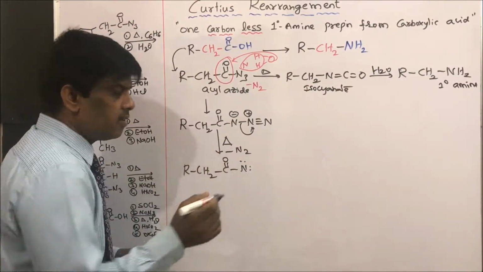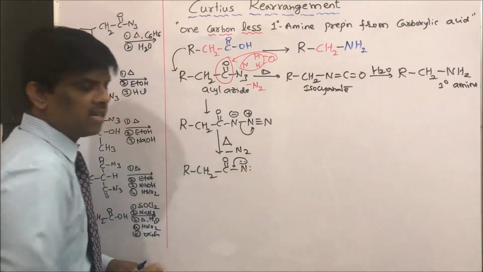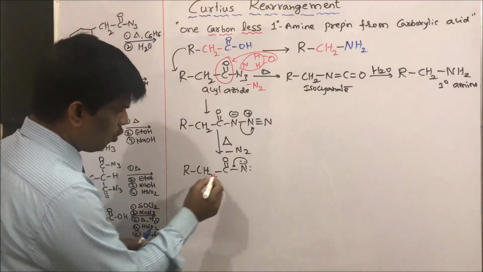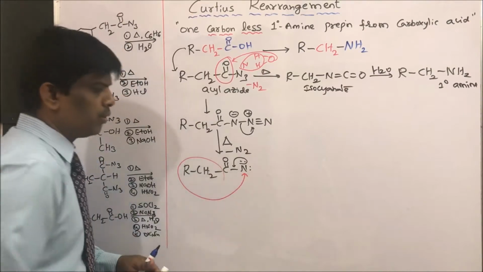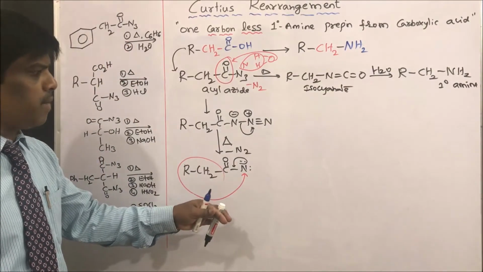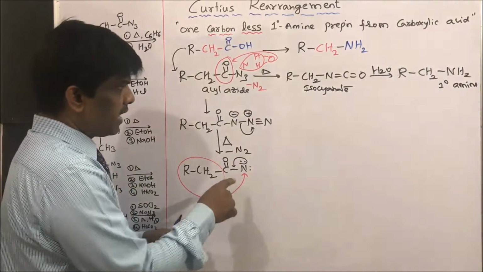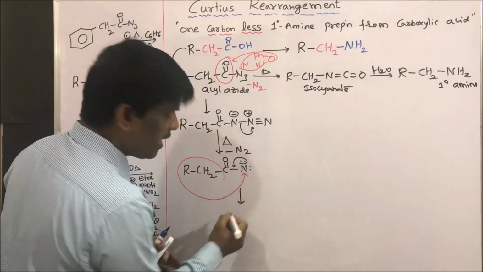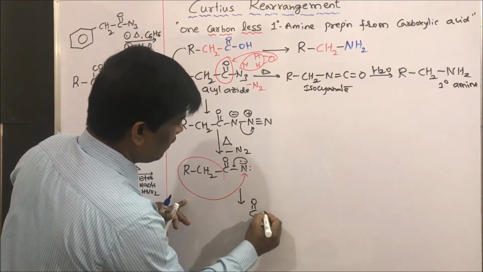Now the actual rearrangement takes place. Just watch carefully. This comes here. Yes, it is electron deficient. Now this whole group is migrating to nitrogen. Yes, students, so it is migrating to nitrogen to give isocyanate. Let us write. For your convenience, I am writing.